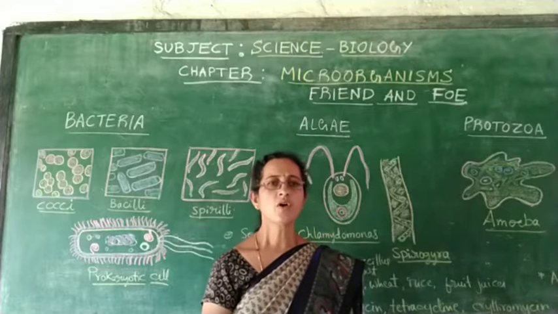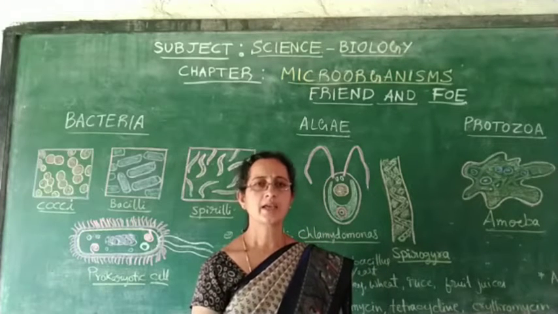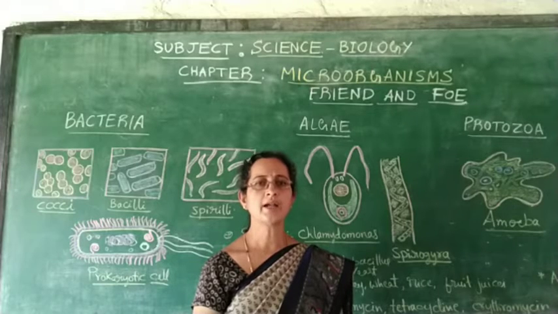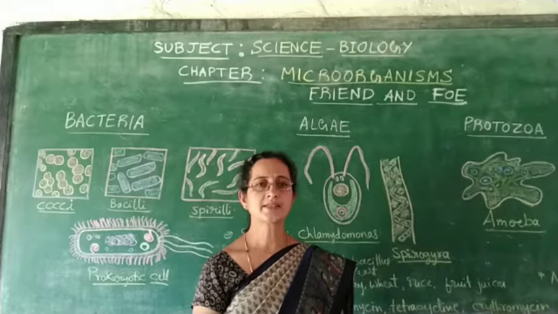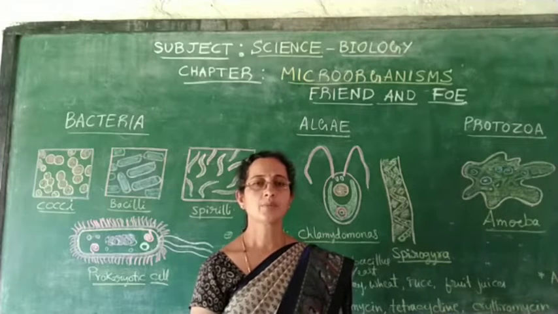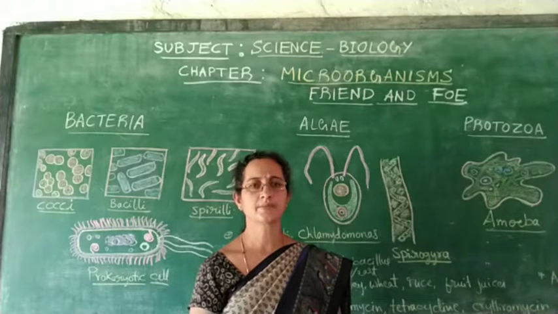So how many types of microorganisms are there? You have 4 types of microorganisms: algae, fungi, protozoa and bacteria. You might be thinking of viruses. These viruses make the 5th type of microorganism, but they are grouped under a separate category.